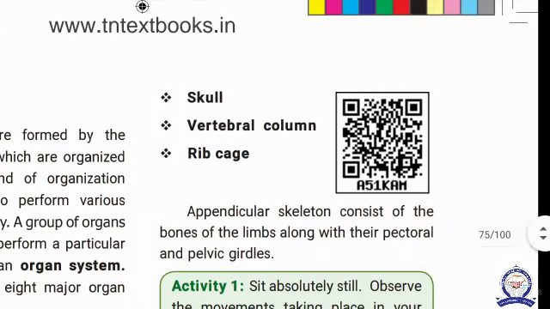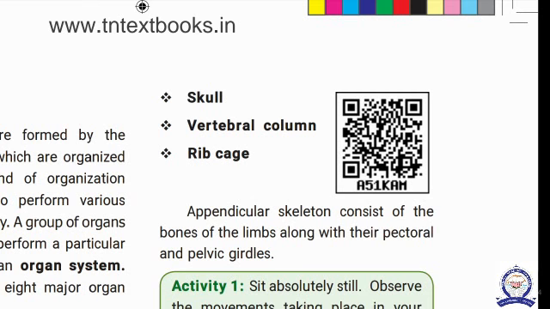Generally, the upper part means the skull, vertebral column, rib cage and hyoid. These are the upper portion. Our body consists of 206 bones, and the axial skeleton consists of 80 bones. The skull has 22 bones.